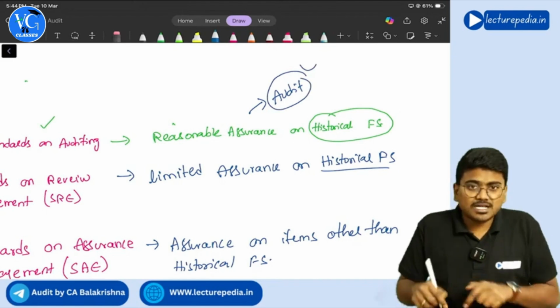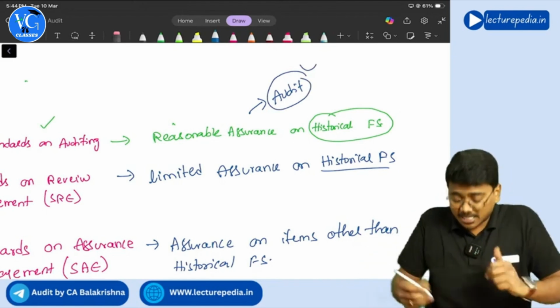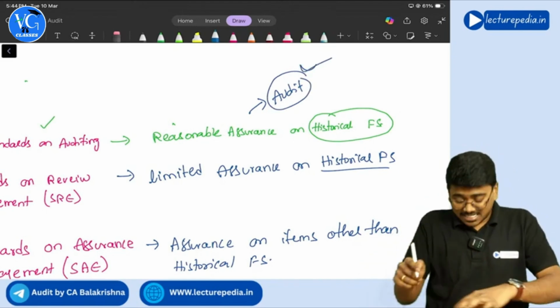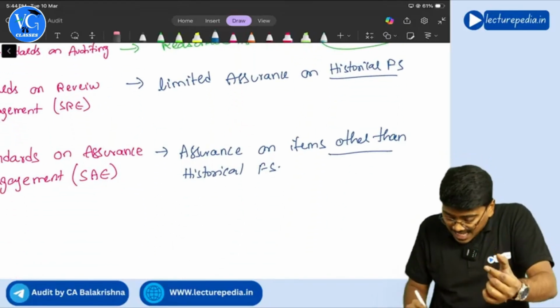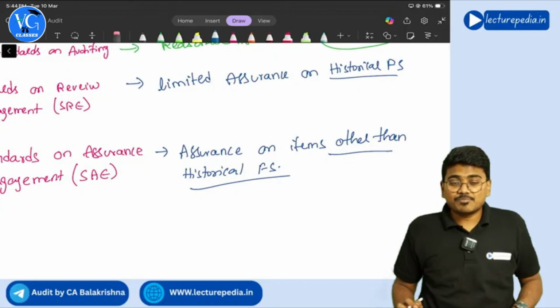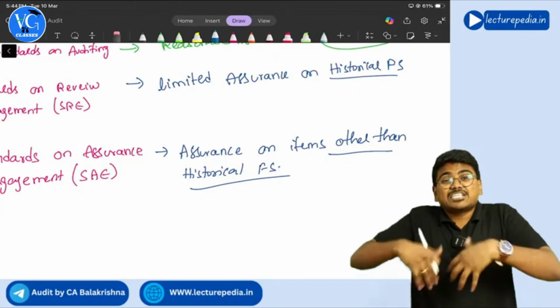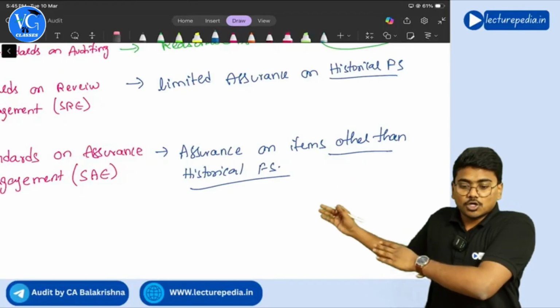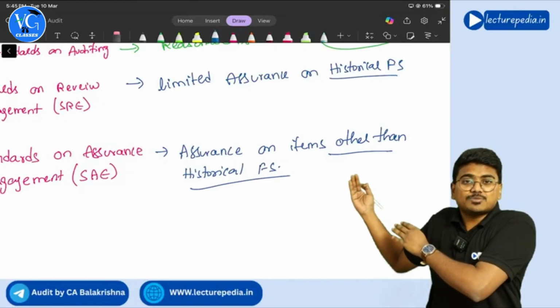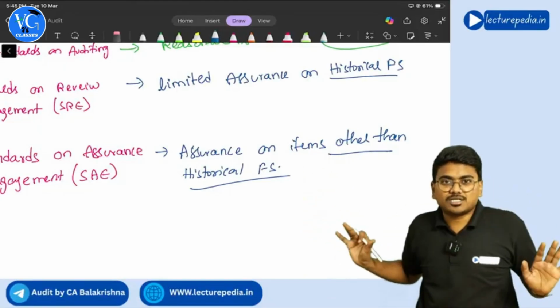Here also you are providing assurance only, but there is a specific name as audit. But if you provide assurance on items other than historical financial statements, you will call it as assurance engagement. Okay, you should not call this as audit. You should call this type of engagement as assurance engagement.